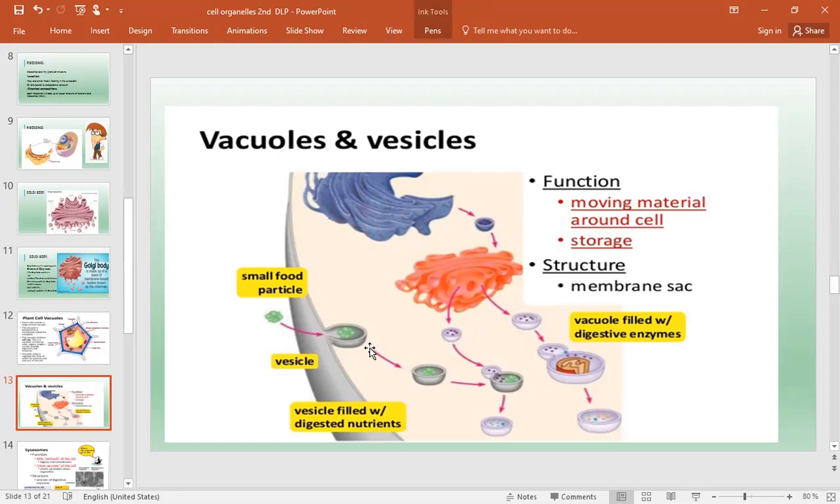So you know what vesicles are doing in the Golgi apparatus? The Golgi is the post office, and the vesicle is the postman, you can say, who is taking that stored or modified protein to the part of the cell where it is needed.